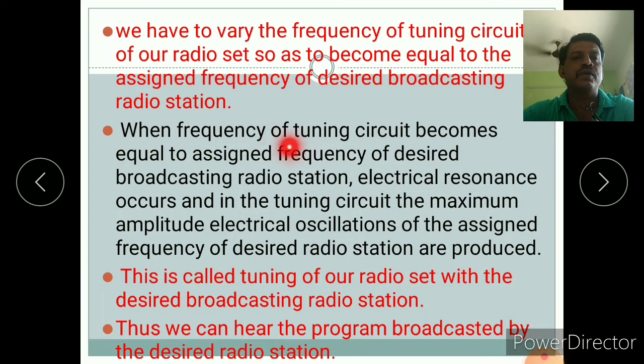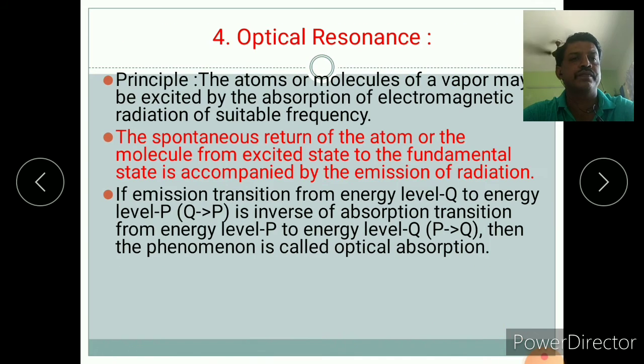When the frequency of the tuning circuit becomes equal to the assigned frequency of the desired broadcasting radio station, electrical resonance occurs, and in the tuning circuit the maximum amplitude electrical oscillations of the assigned frequency of the desired radio station are produced. This is called tuning of our radio set with the desired broadcasting radio station. Thus, we can hear the program broadcast by the desired radio station.